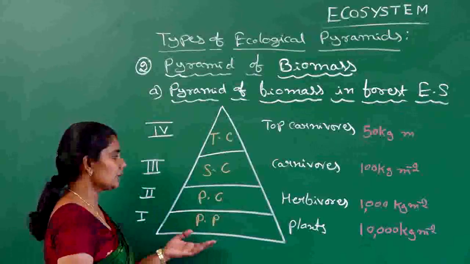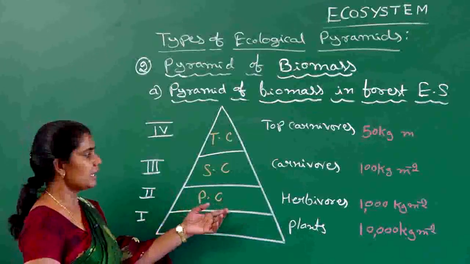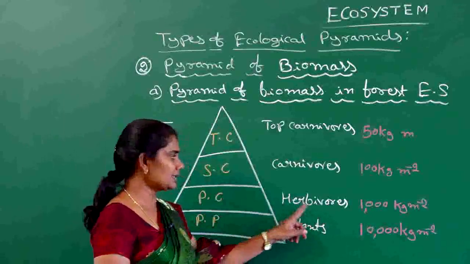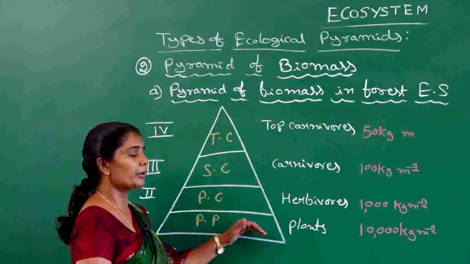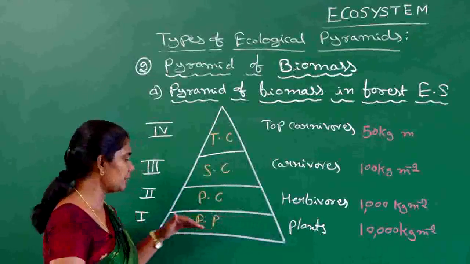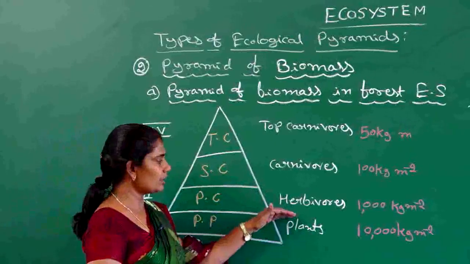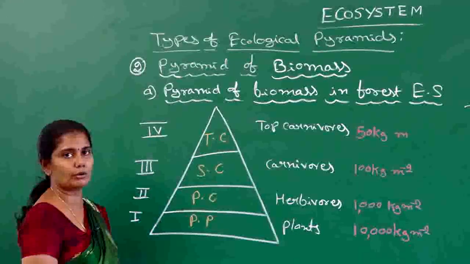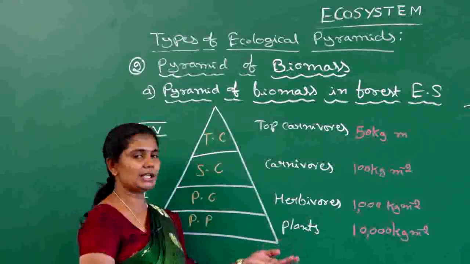Next, the second trophic level is going to be occupied by the primary consumers, and primary consumers in the forest are nothing but the herbivores. When we take the mass of these herbivores compared to the plants, or primary producers, it is going to be decreased, because the number of individuals among the herbivores is decreased compared to the number of primary producers, that is, the plants.